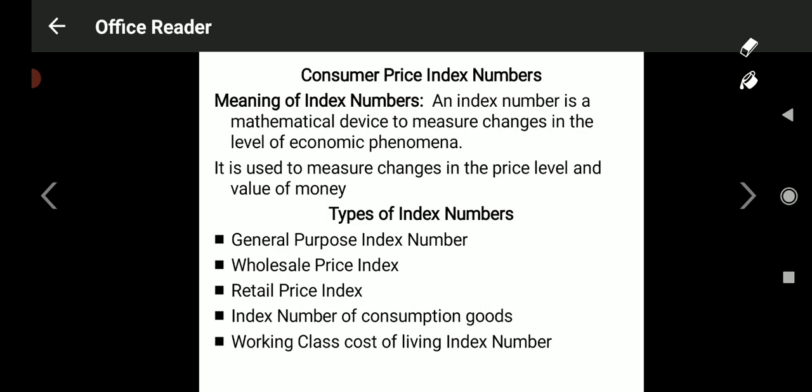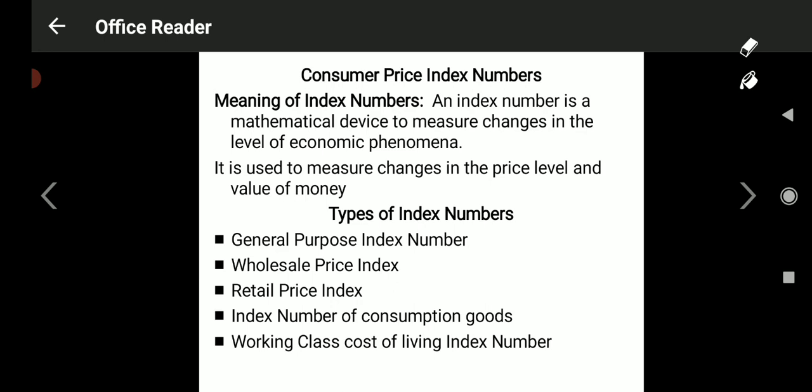Here we can calculate the index number on the basis of retail price and consumption goods, such as all types of fruits, tea, coffee and sugar. Keeping a particular year as the base year, we can calculate the current year price of those consumable goods. That is called the index number of consumption goods.